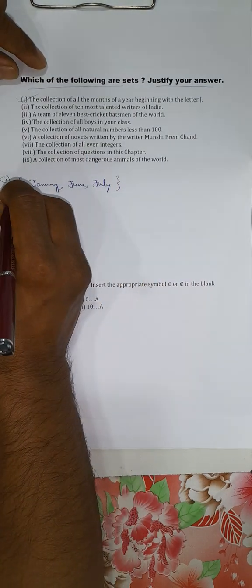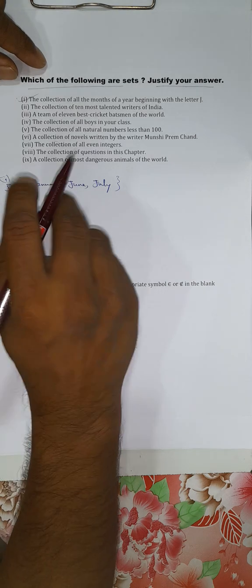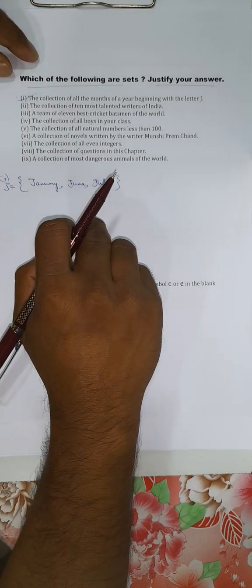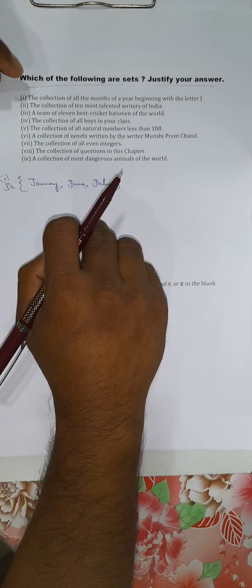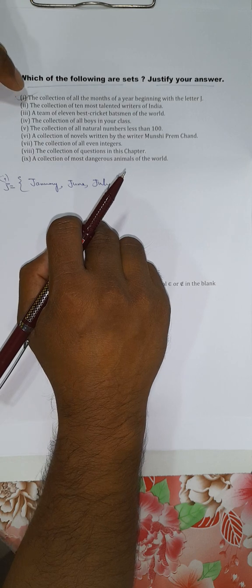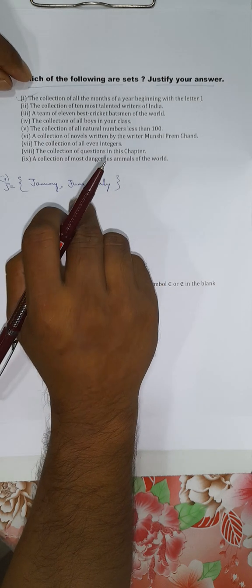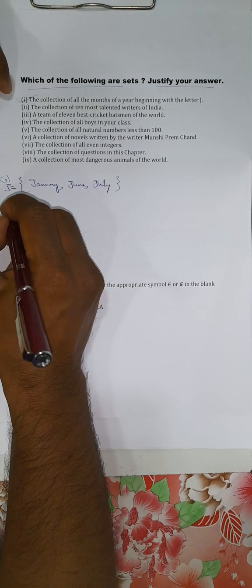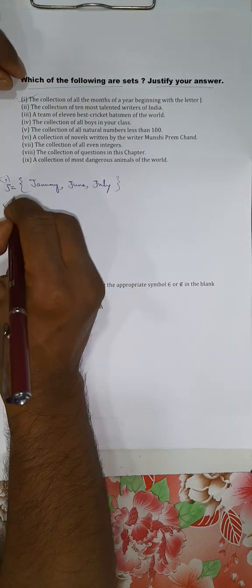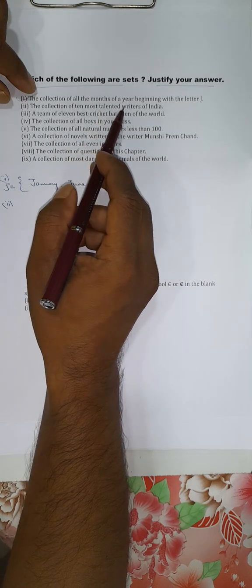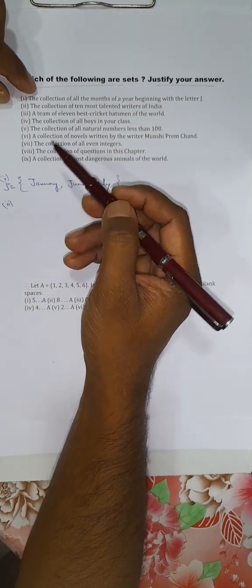Let us denote this set by, say, J. So J denotes the set which describes the months of the year starting with capital letter J. Well defined. Example 2. The collection of 10 most talented writers of India.